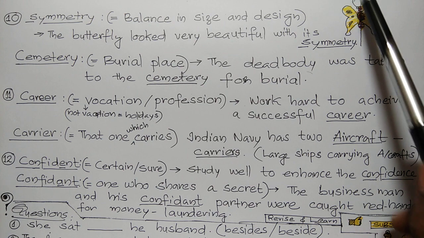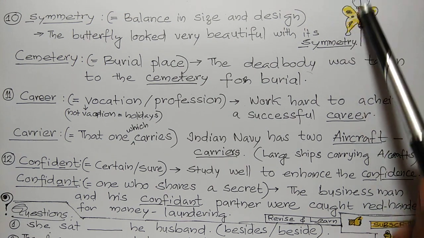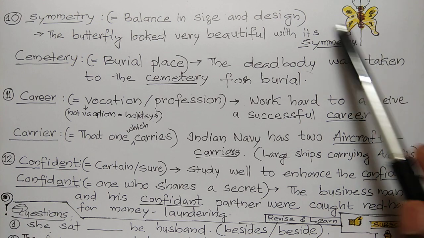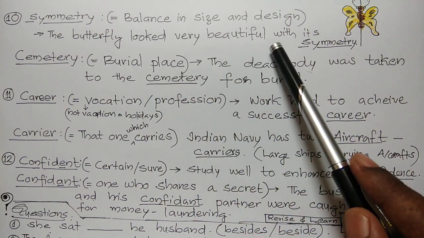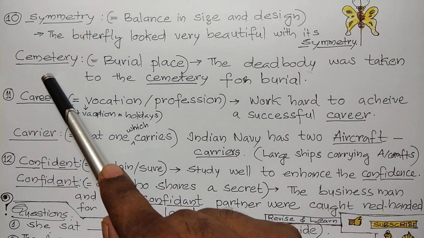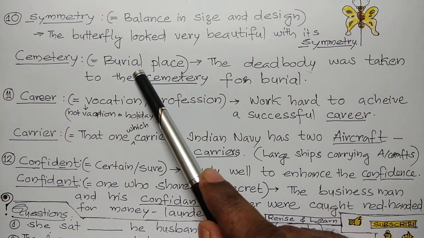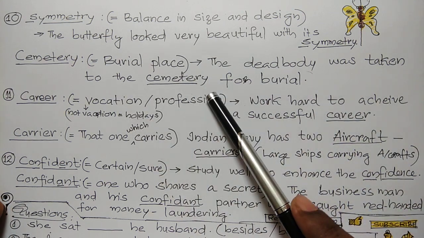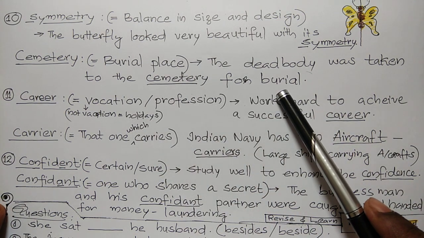See this butterfly. It is symmetrical on both sides of this line. That is called symmetry. The butterfly looked very beautiful with its symmetry. Second one, cemetery, means a burial place. The dead body was taken to the cemetery for burial.